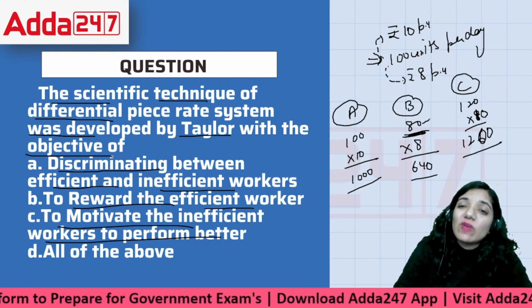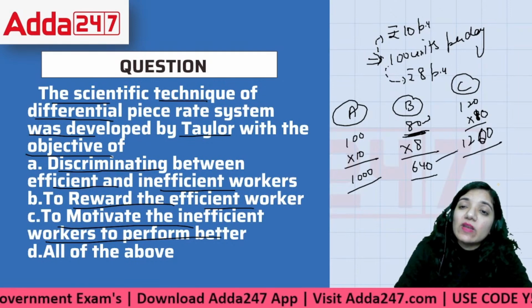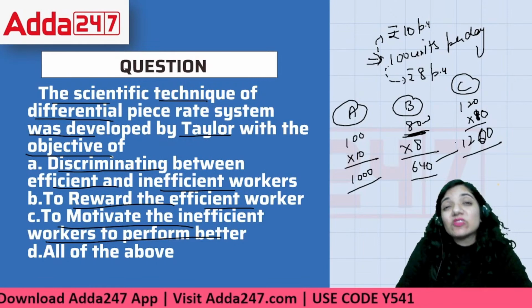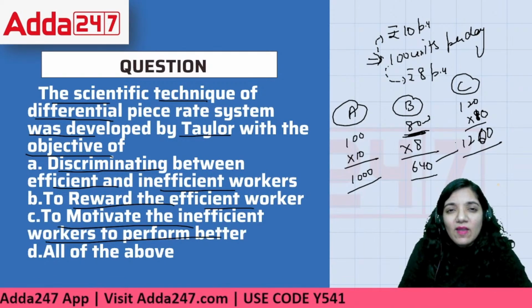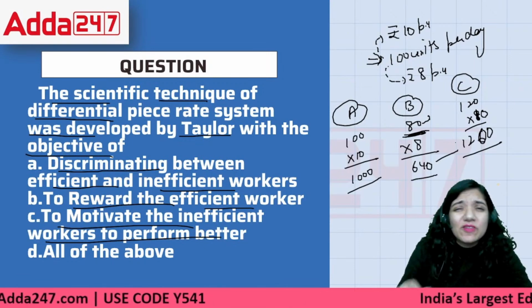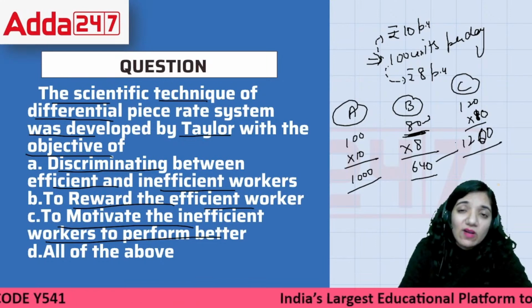He just made 20 less than the required, while the person who made just 20 more is getting almost double of what he was working for. So this was such a pinching amount of money that he was receiving. This was definitely something which made that inefficient worker believe that I need to work hard.